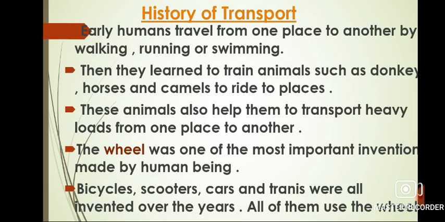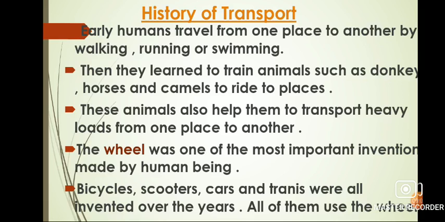These animals also helped them to transport heavy loads from one place to another. The wheel was one of the most important inventions made by human beings. Bicycles, scooters, cars, and trains were all invented over the years. All of them use the wheels.